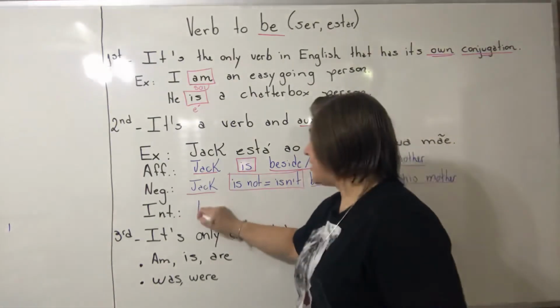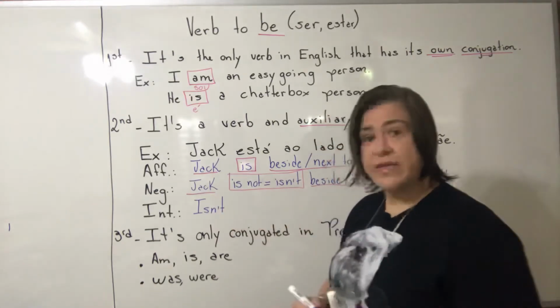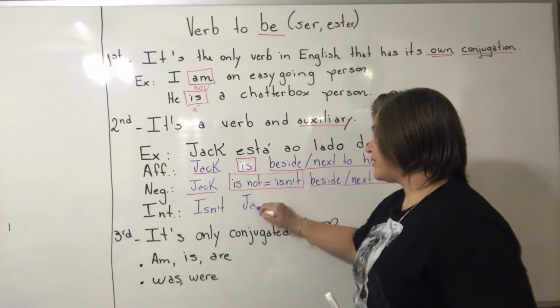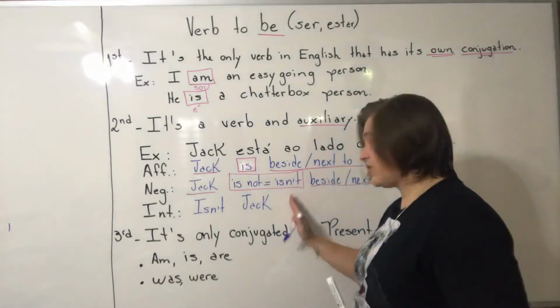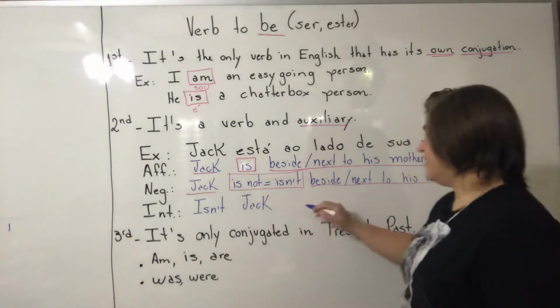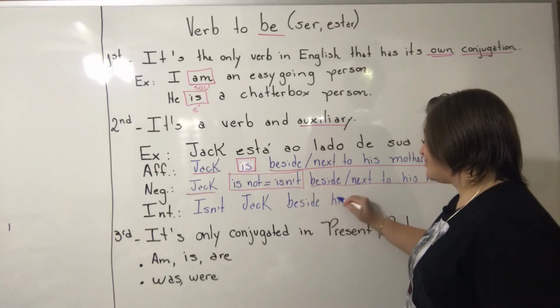So we are going to say isn't. Okay? So we have auxiliary, then the person, Jack. Verb is here. So, of course, it's not necessary to repeat verb to be. Isn't Jack, and I copy the sentence, beside his mother?